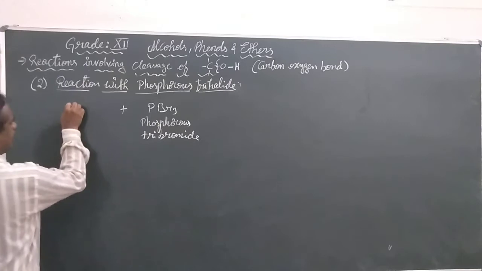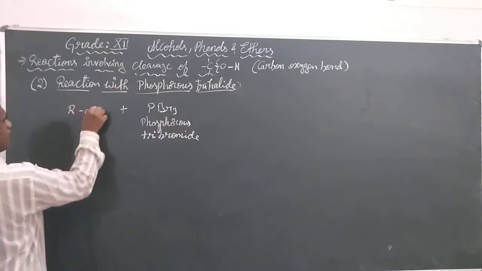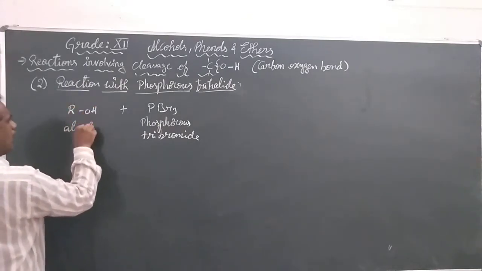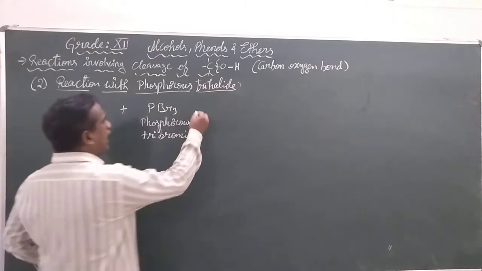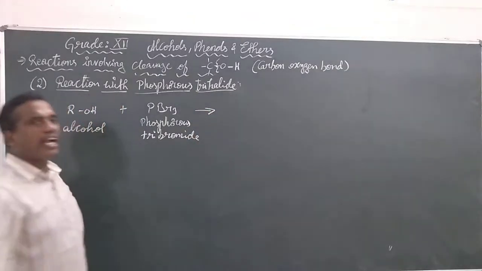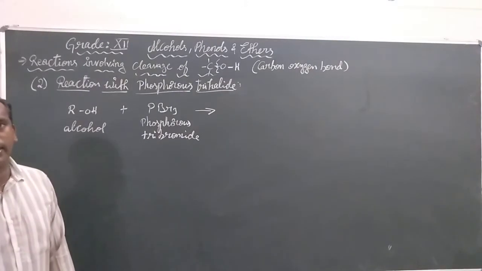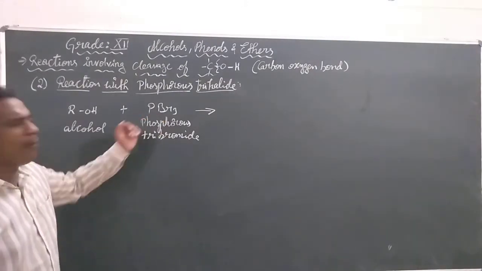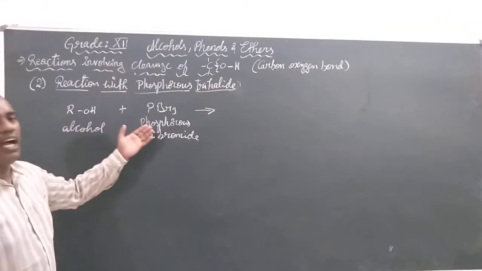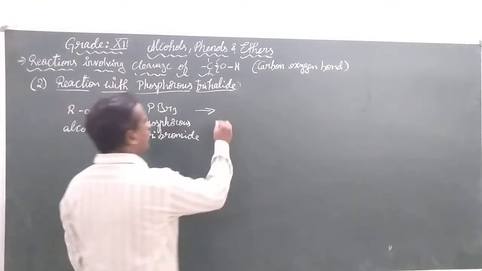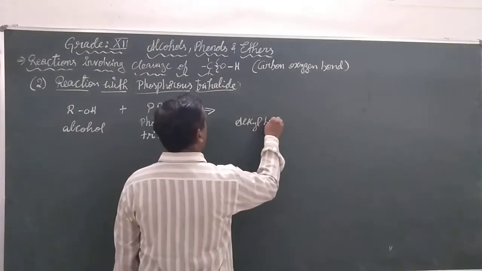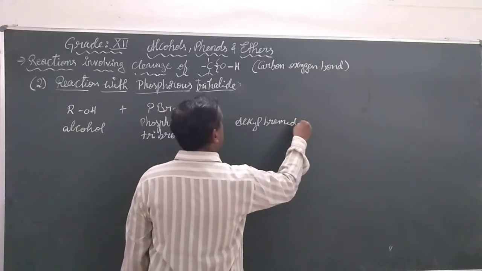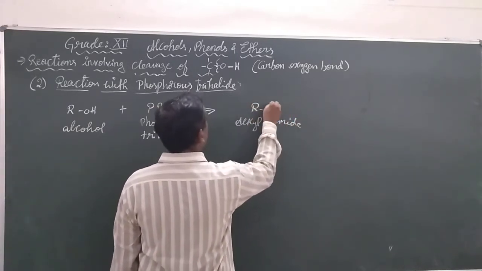Whenever we react an alcohol here, it forms alkyl halides. Here I have taken bromide, so it will form alkyl bromide, RBr.